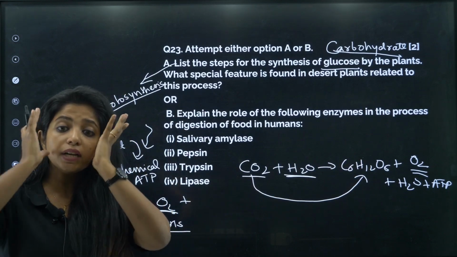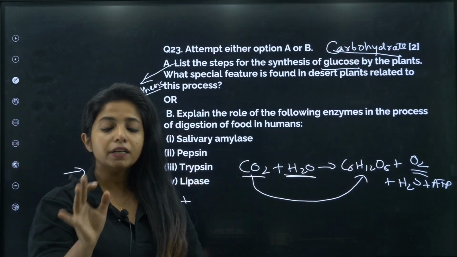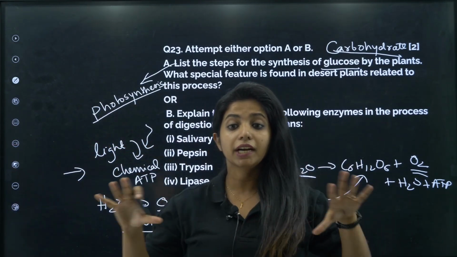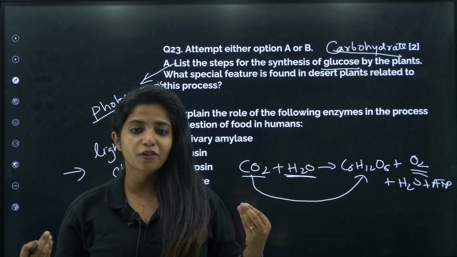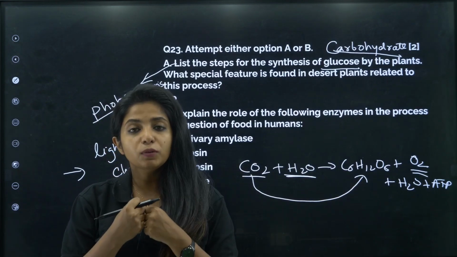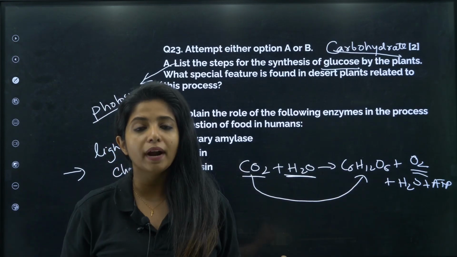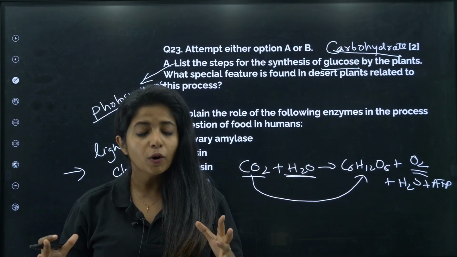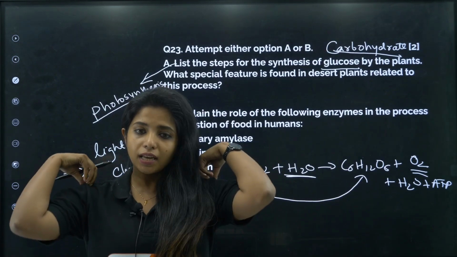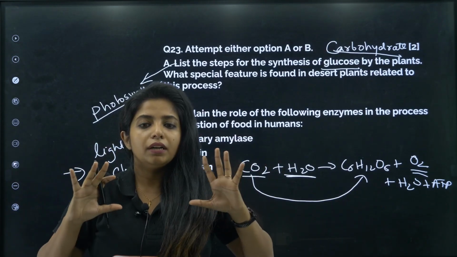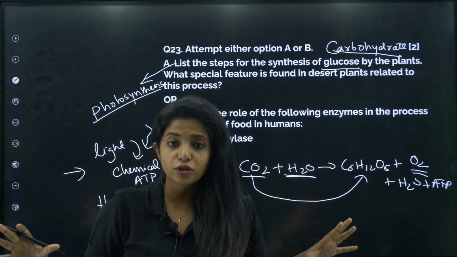Now how is it different in the case of desert plants, my dear children? Desert plants are in a very harsh condition. There is not enough water in them. So in them you cannot just open the stomata and keep it like that. If you do so, what will happen? The water will be lost. So in the daytime they do not have an option of opening the stomata.